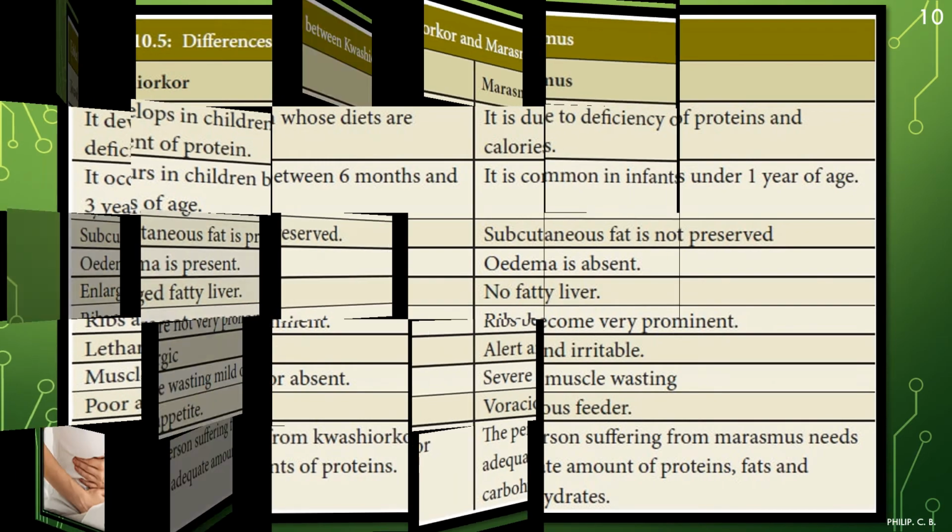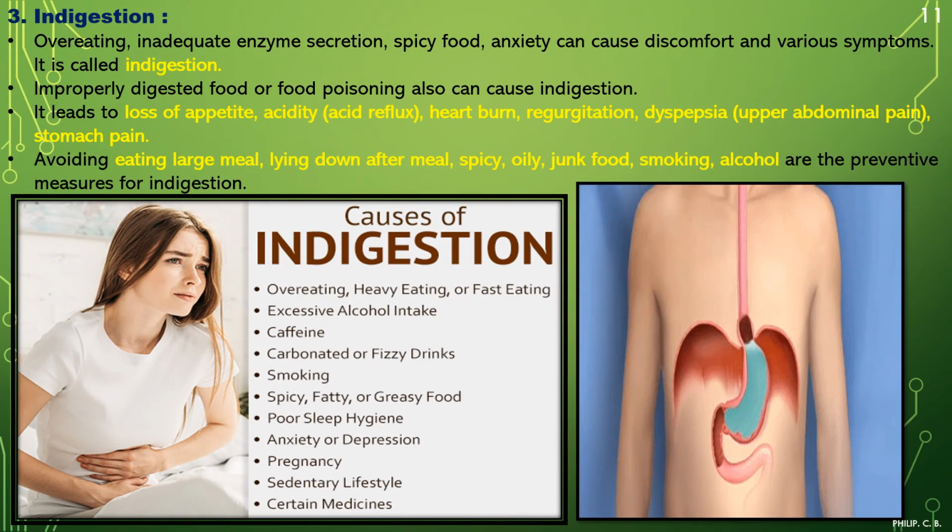Further, indigestion. Now this is because of what? Taking in food but not properly, or having something too much unnecessary, overeating, all those things. So we go by the points one by one. Overeating, which is very common sometimes when you go to marriages, functions, right? Inadequate enzyme secretion, spicy food, anxiety can cause discomfort and various symptoms.